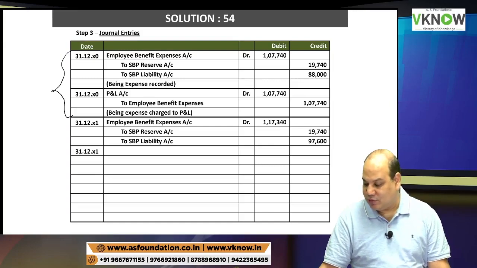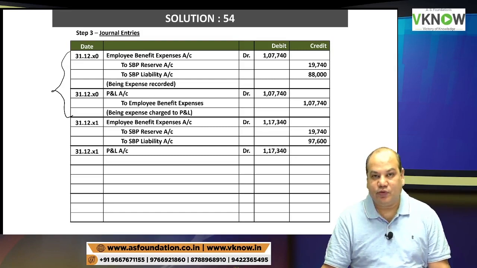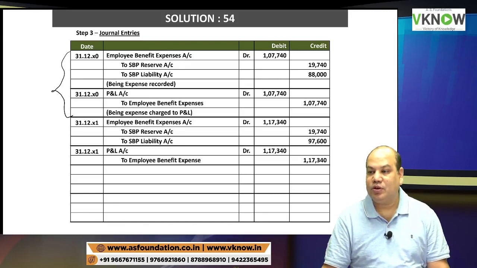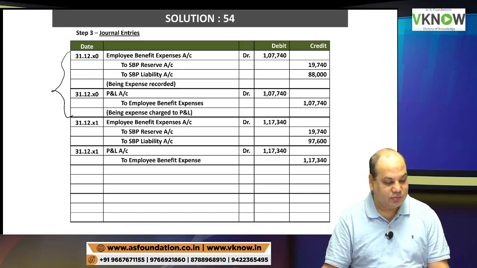Total 117,340. Narration homework. 2 lines blank for narration. 31/12/20x1. P&L account debit 1,17,340 to employee benefit expense 1,17,340. Narration homework.